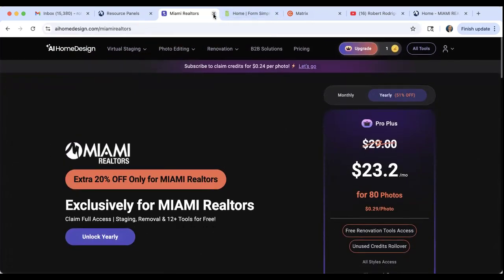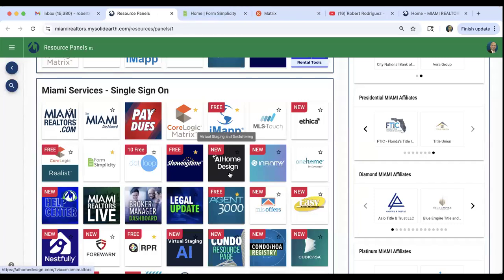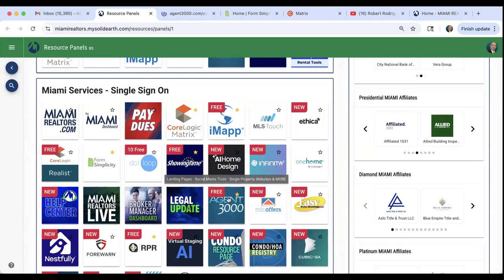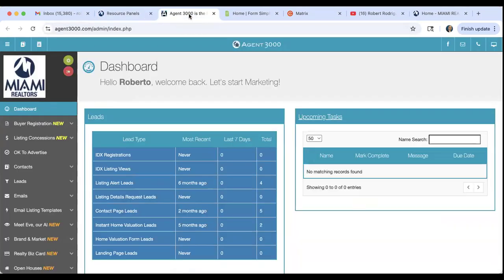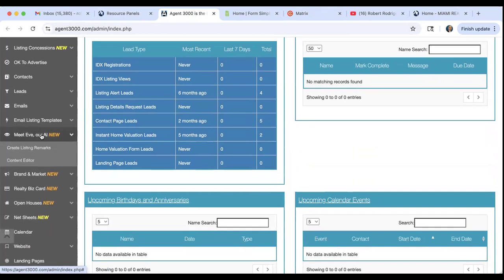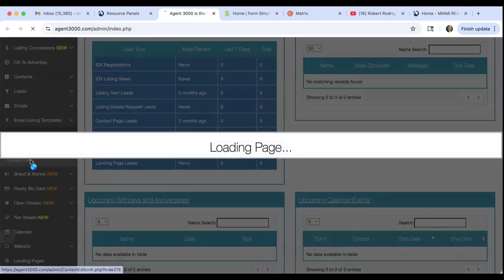Okay. All right, guys. So that is AI home staging. As we have a lot of AI stuff here, I'm gonna just show you some of my favorites inside of Agent 3000, right? So inside of Agent 3000, there's an excellent AI feature here for those of you that want to write remarks for your listings or property descriptions or just need help from an AI. You can always go here to the left inside of Agent 3000 and you can go to Meet Eve, the AI, and you can click on Content Editor.